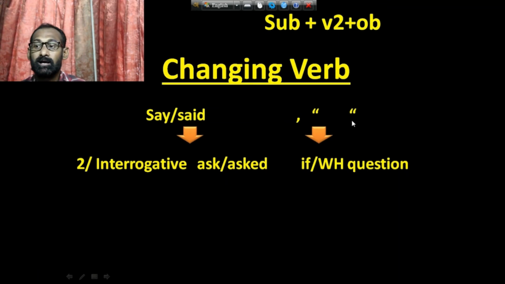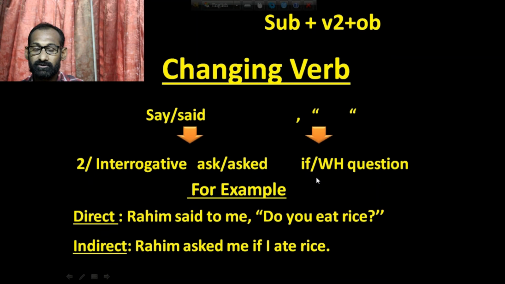I want to give an example to make it clear. Rohim said to me, do you eat rice? I have used just an auxiliary verb. So Rohim asked me, as it is past tense, so I have used asked. Rohim asked me if. I told you that if the sentence starts with an auxiliary verb, then you have to use if.